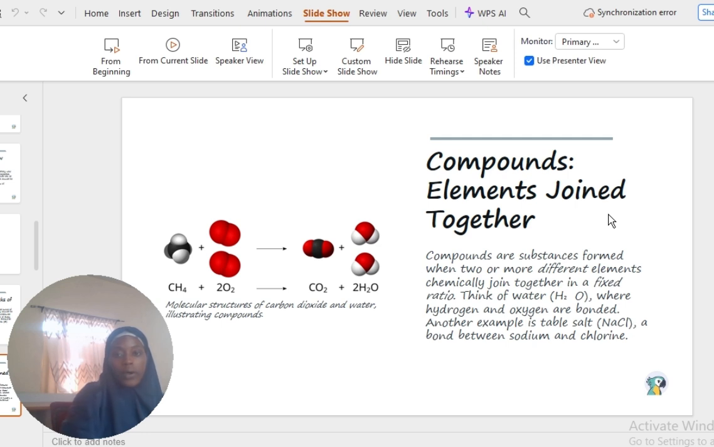Then compounds. Compounds are when two or more elements come together and are combined chemically in a fixed proportion. Now, combined chemically in a fixed proportion, your water consists of hydrogen and oxygen. When they come together, that will give you a compound. Water is a compound, salt is a compound. It consists of sodium and chlorine.